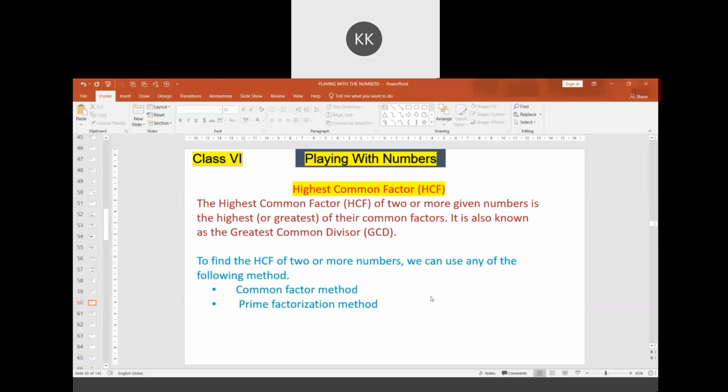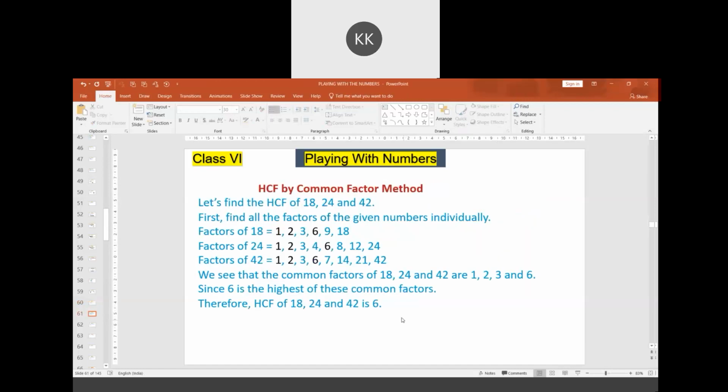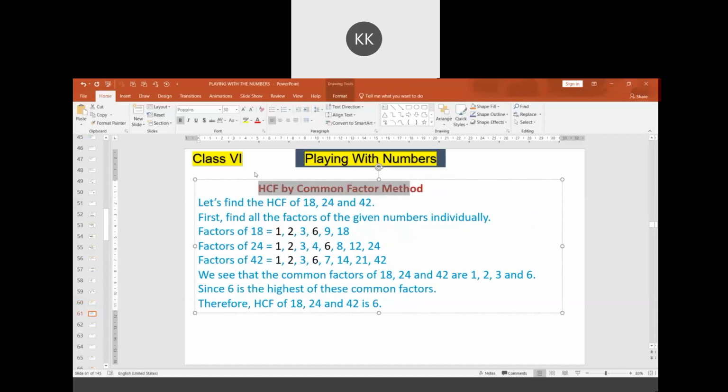Suppose I take an example, it will be much better for you to understand. There are two methods mentioned as per your syllabus. One is called the common factor method and the second is called the prime factorization method. Let's take up the first method, finding the highest common factor by the common factor method.